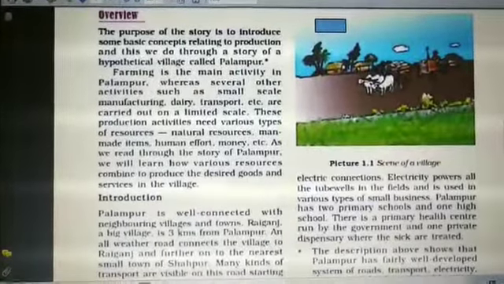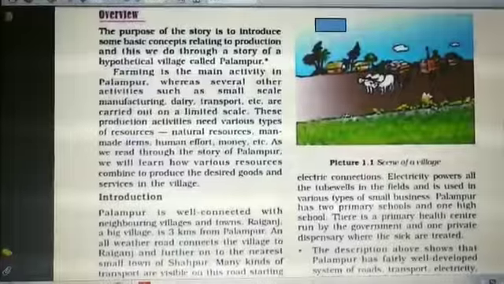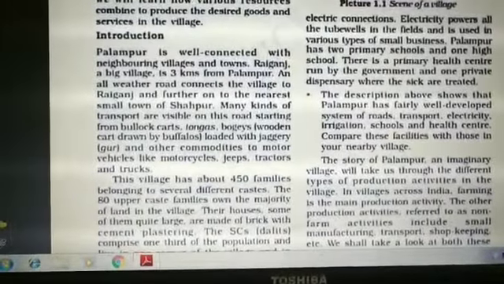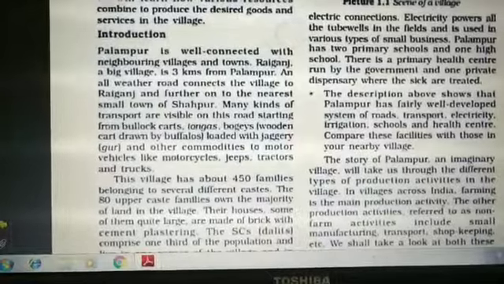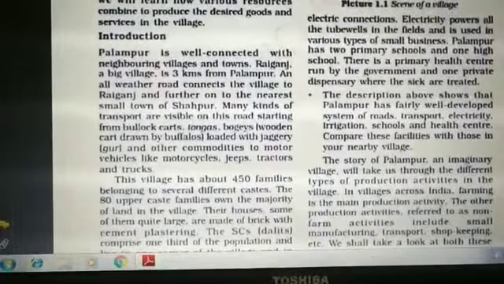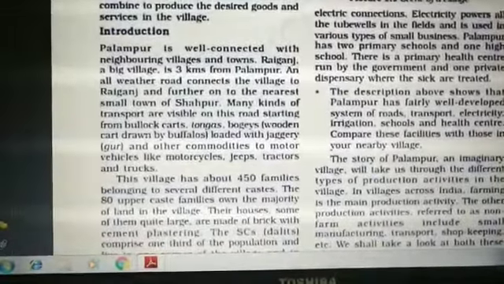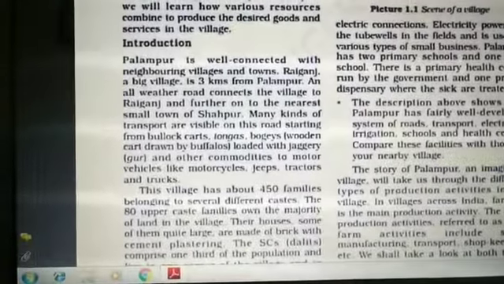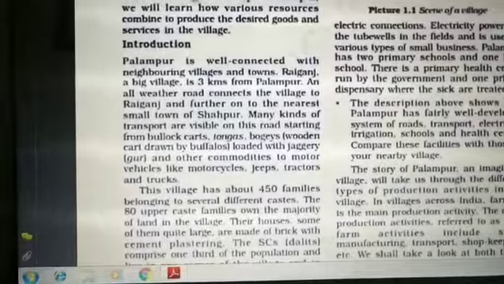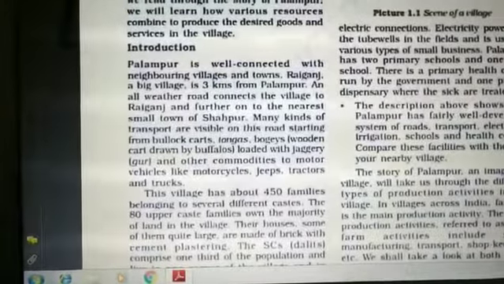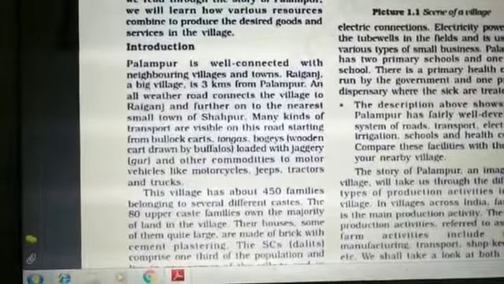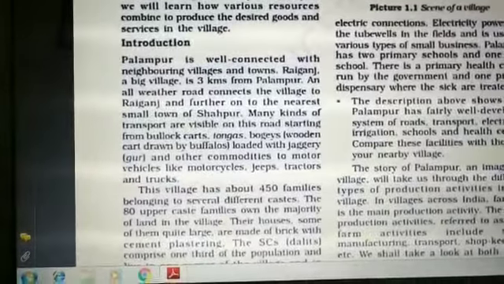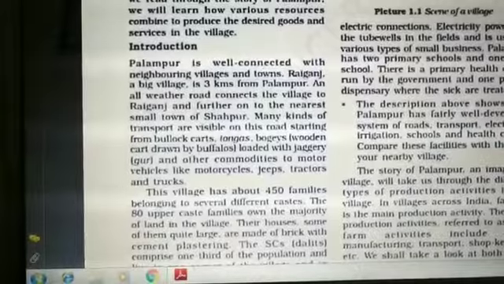Now we begin with the introduction to the village Palampur. This village was well connected with its nearby villages and towns. One big village named Raiganj was 3 kilometers from Palampur. A road connected the different villages like Raiganj, and nearest to Raiganj there was a small town named Shapur.